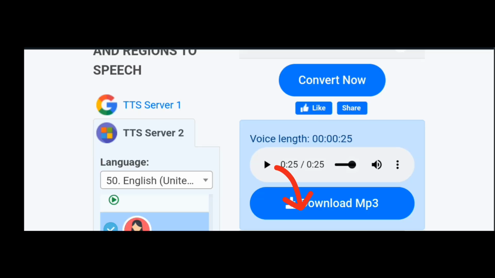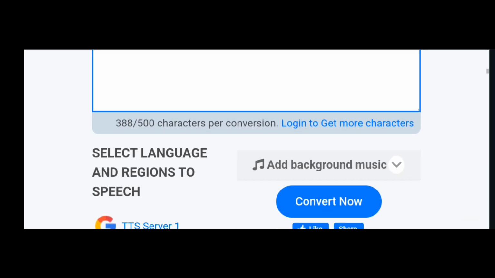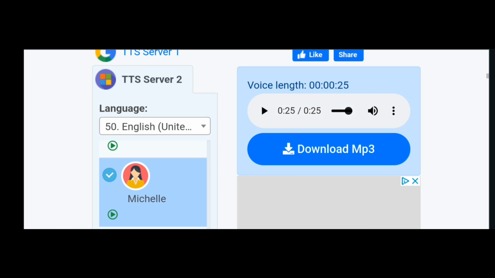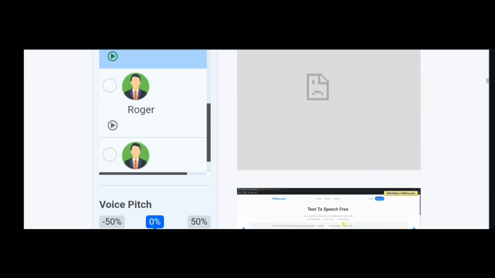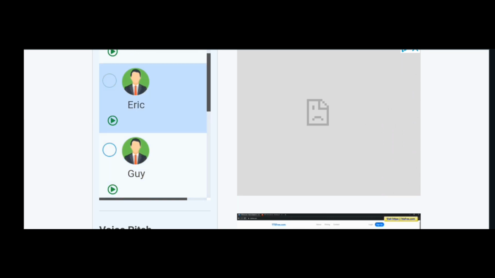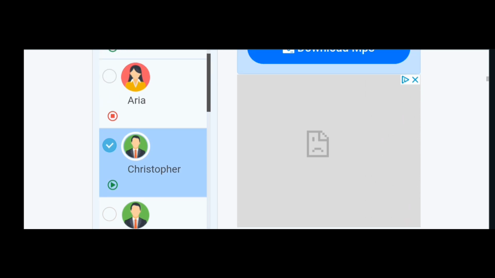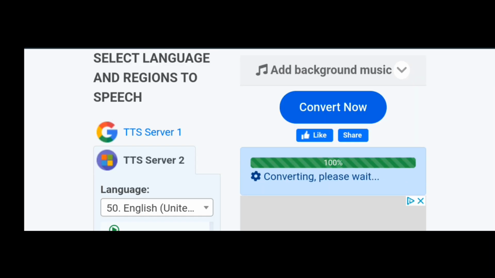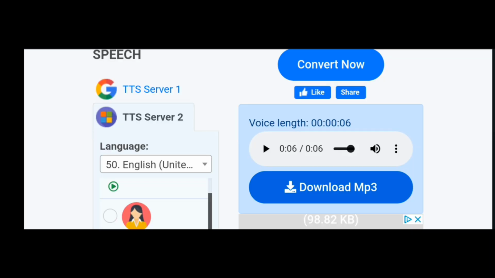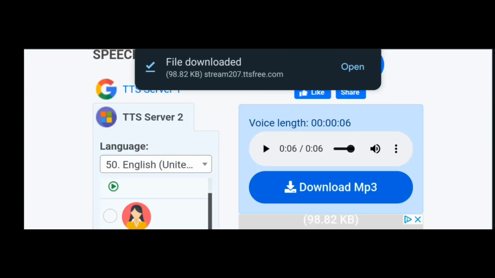Then I'll click download. I'll copy the next line of the script and paste it here. This is Eze talking here, so I'll use a male voiceover to represent Eze. Like I said earlier, you can choose to use just the narrator to tell the entire story, thereby using one voiceover for the whole story. I'll select the male voiceover, Christopher. Click Convert Now. This, as usual, converts the text to speech. Hit the download button. You will apply this exact same step to generate the entire voiceover for the story.